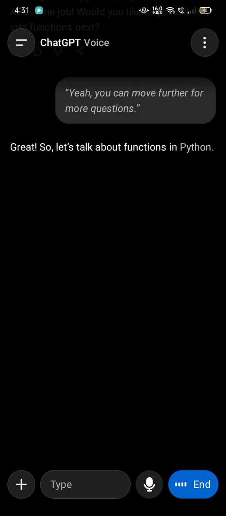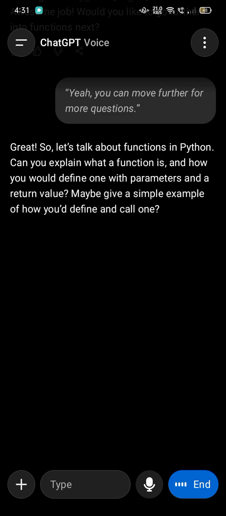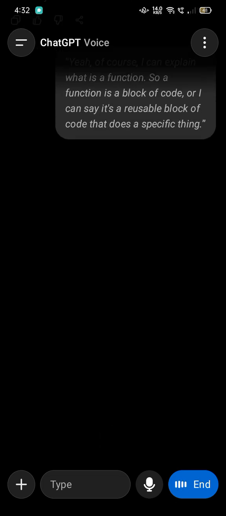Great. So, let's talk about functions in Python. Can you explain what a function is and how you would define one with parameters and a return value? Maybe give a simple example of how you define and call one. Yeah, of course, I can explain what a function is. A function is a block of code, or I can say a reusable block of code that does a specific thing, and yeah, that's all about functions.